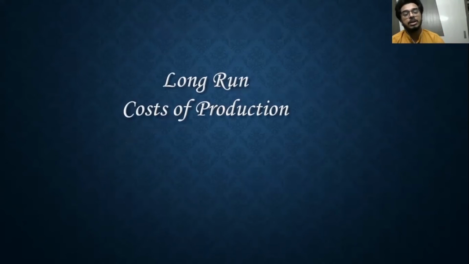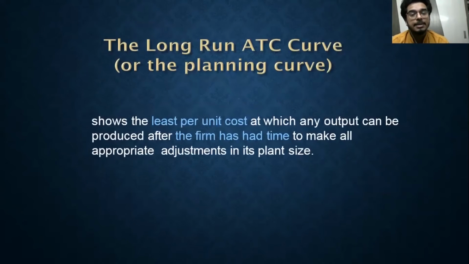Right now I will take you to the long run cost of production. Now what is long run cost of production? Under long run cost of production, the first thing is that the firm has enough time to make all the adjustments in its plant size.